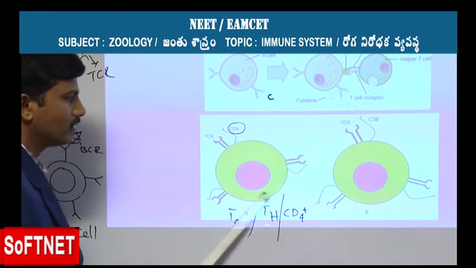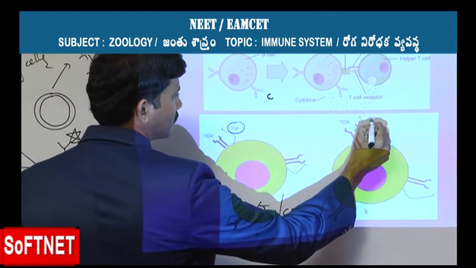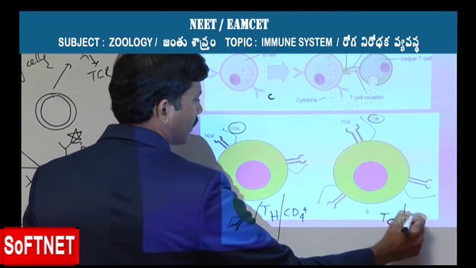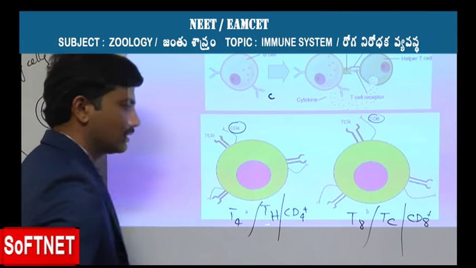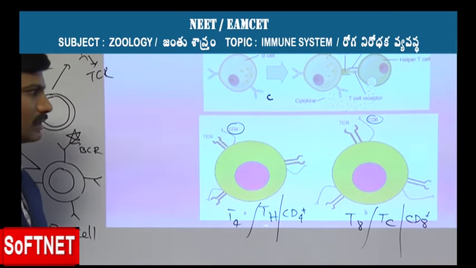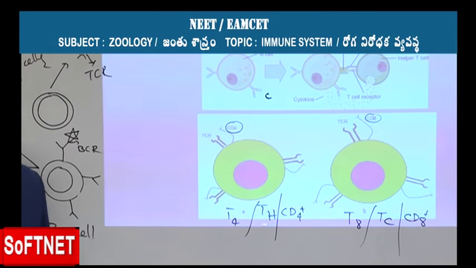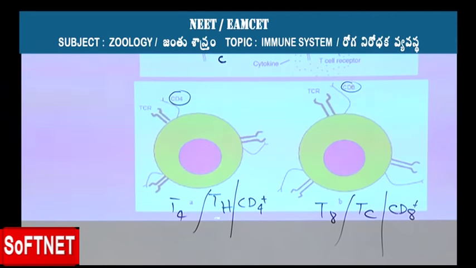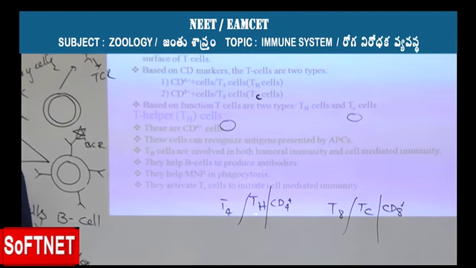The other kind of cells are those provided with a CD8 marker, and those are called TC cells or CD8 plus cells or simply T8 cells. So TC cells are provided with a CD8 marker, and TH cells are provided with a CD4 marker. They are the cluster differentiation molecules, which are nothing but different kinds of glycoproteins present on the surface of the cell membrane.